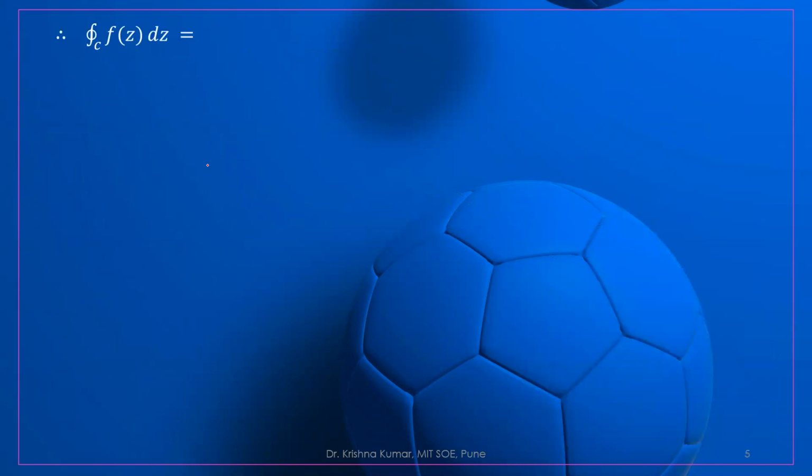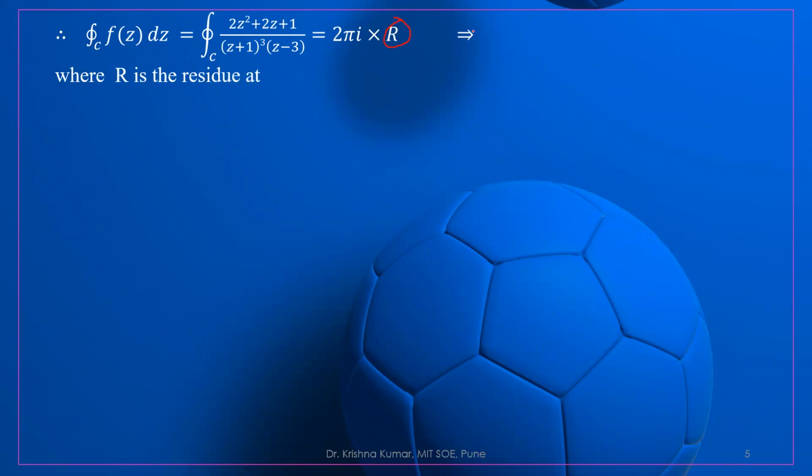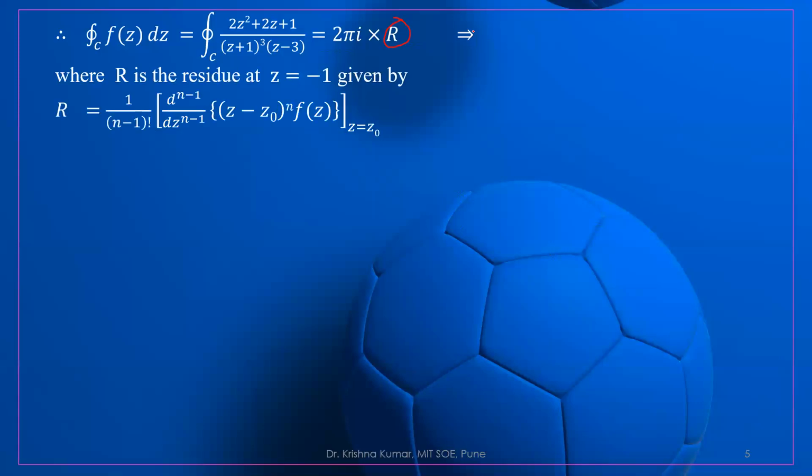Therefore, the integration over the closed curve C of f of z dz is equal to 2 pi i into r, where r is the residue at z is equal to minus 1, given by the general formula we have already written: 1 upon (n minus 1) factorial, the (n minus 1) derivative of (z minus z0) to the power n f of z at z is equal to z0.